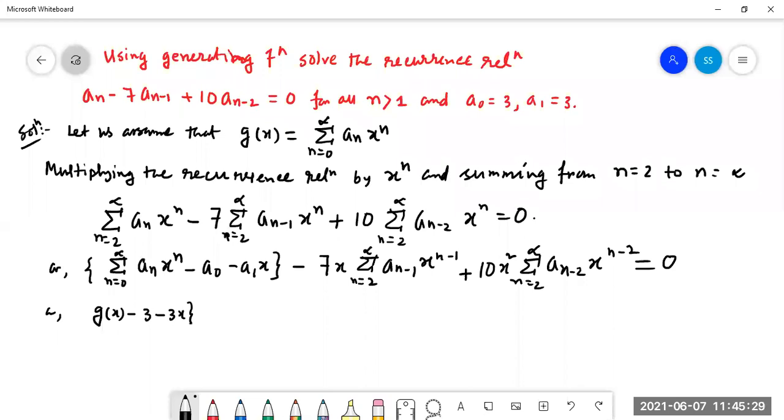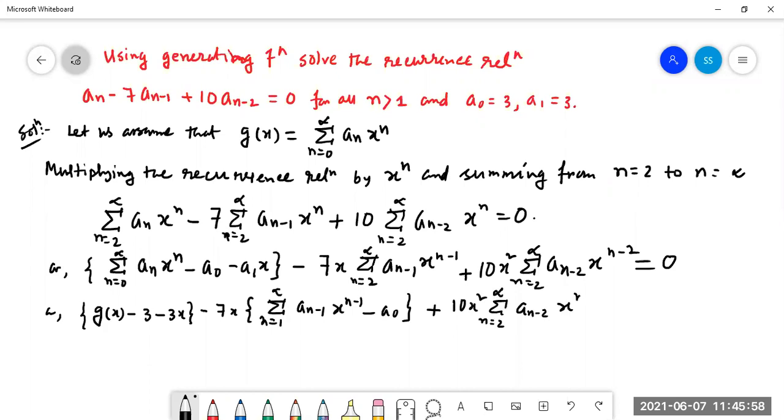This is in the first bracket, minus 7x into the summation n equal to 1 to infinity a_(n minus 1) x to the power n minus 1, minus a_0, plus 10x square into the summation n equal to 2 to infinity a_(n minus 2) x to the power n minus 2, is equal to 0.